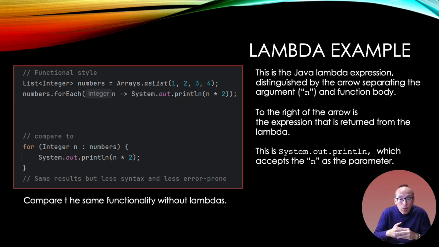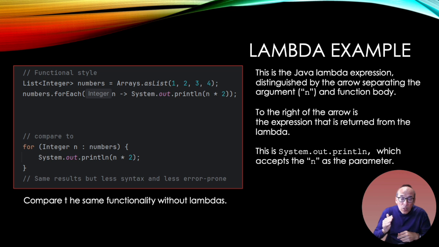It can do a forEach. The n is the variable. Compare that to the line below, where there's a for loop and you declare an integer and give it a name of n. So that's the same. The dash and the arrow, sometimes called the finger, that's new to you.